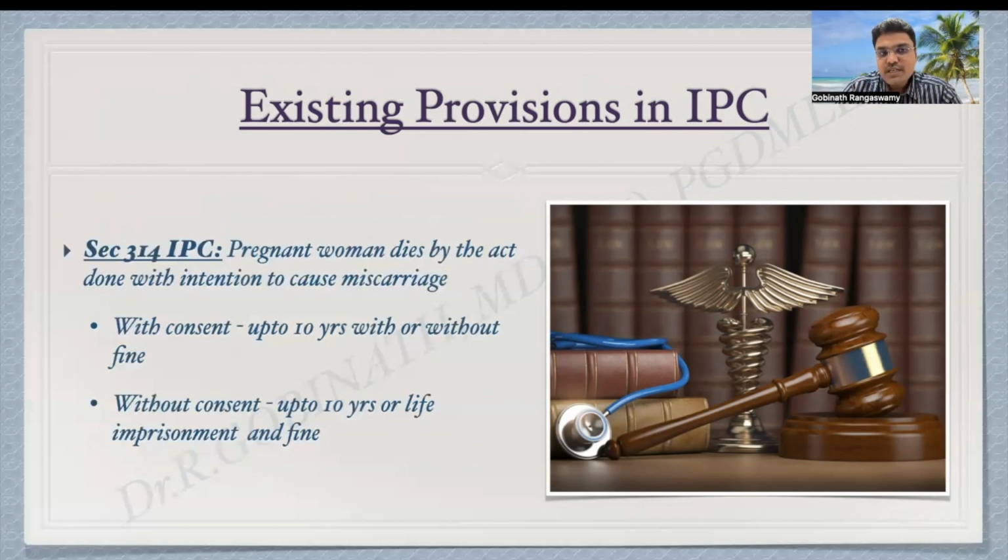Section 314 deals with a pregnant woman dying by the act done with intention to cause miscarriage. Someone tries to cause miscarriage to that woman, but the pregnant woman dies, either with or without consent. Suppose with consent, then punishment is up to 10 years with or without fine. If such an act is done without the consent of the pregnant woman, then punishment is up to 10 years or life imprisonment and fine.